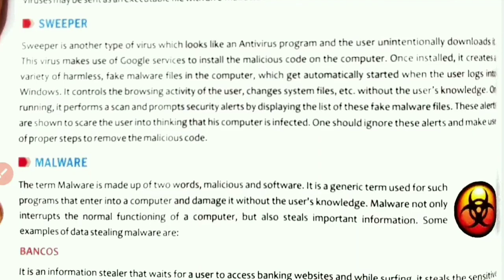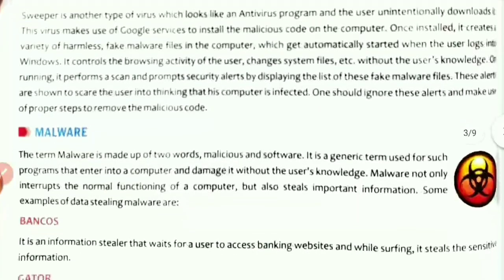This is done without the user's knowledge. On running, it performs a scan and prompts security alerts by displaying a list of these fake malware files. These alerts are shown to scare the user into thinking that the computer is infected. One should ignore these alerts and make use of proper steps to remove the malicious code.